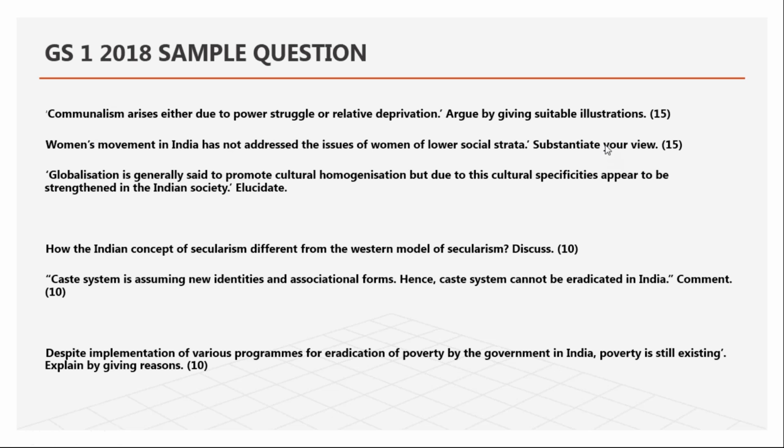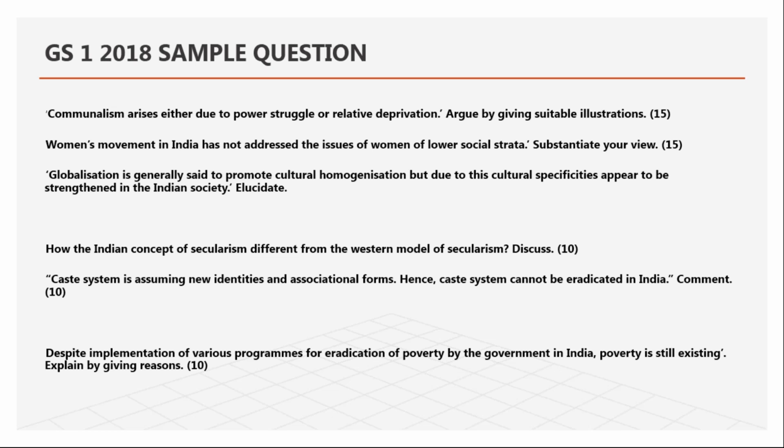Now here, the GS paper. This is 15 marks, this is 15 marks, this is 15 marks, and this is 10 marks. How many marks is it? It's nearly 60 marks of questions. You can write these and at least get 40 marks from here, and there are remaining questions, because 20 questions will be there in the GS paper and the remaining 15 you can write. Even if you don't know them, at least it will compensate here. Nobody will stop you from clearing the mains exam when you take sociology as an optional.